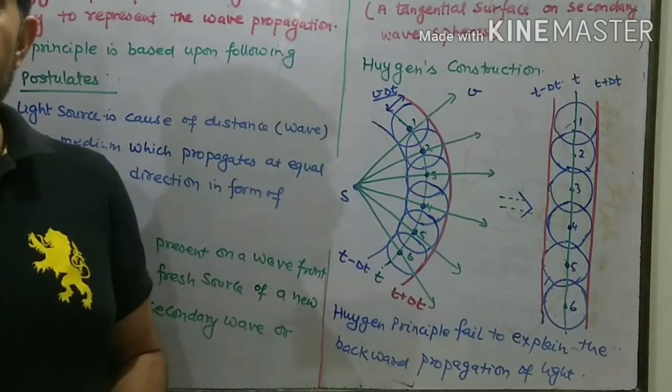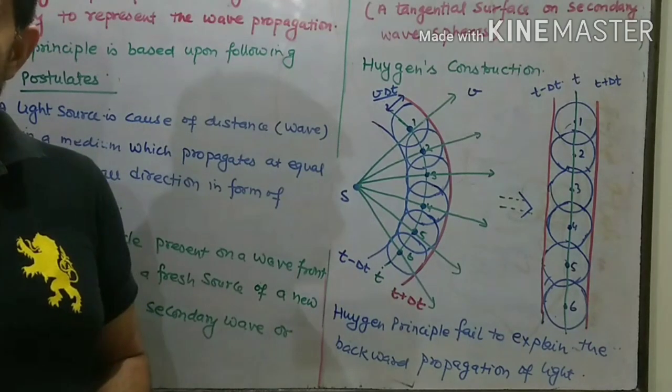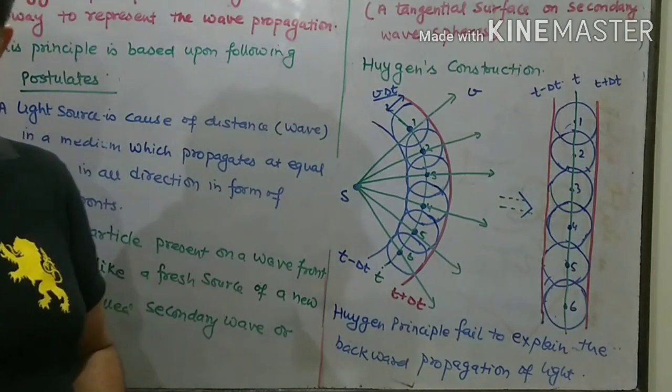Let us draw the sphere of radius v delta t around each particle.